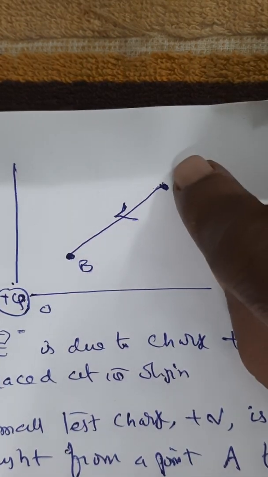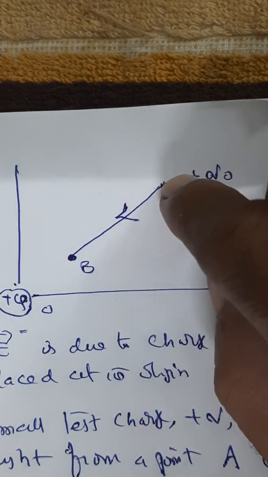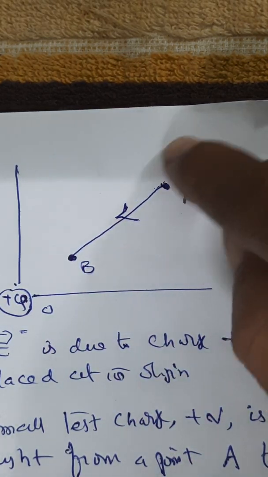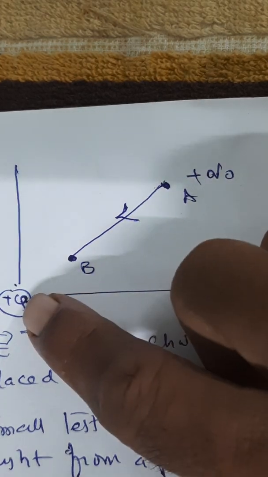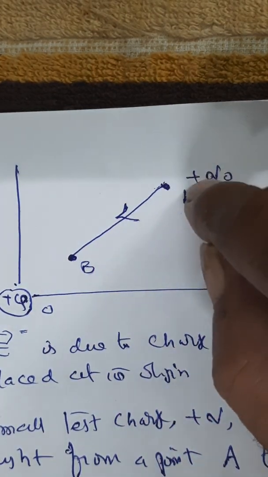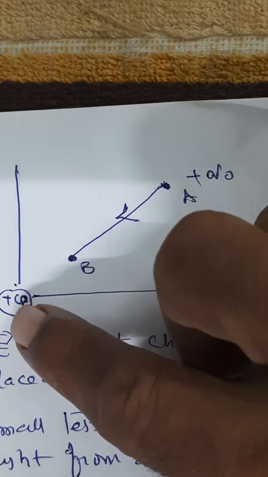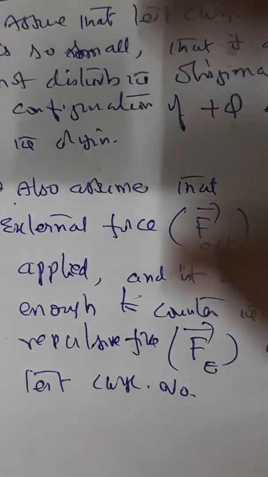When we try to bring this test charge nearby, it will experience a repulsive force due to the source charge. To counter that, we apply an external force while bringing the test charge near the source charge. That is the meaning of this assumption.